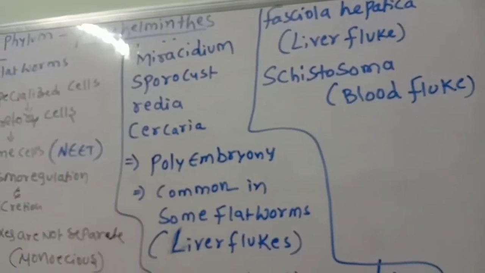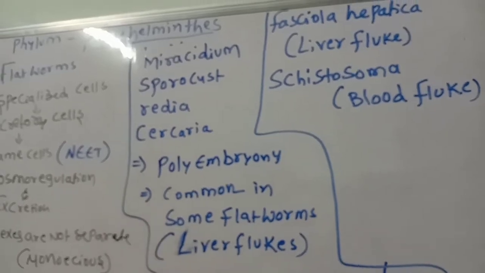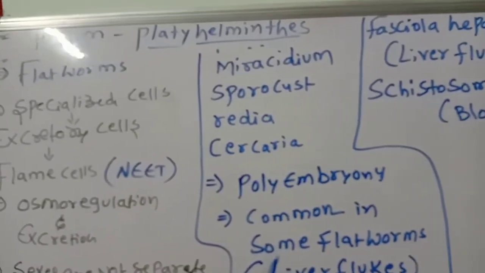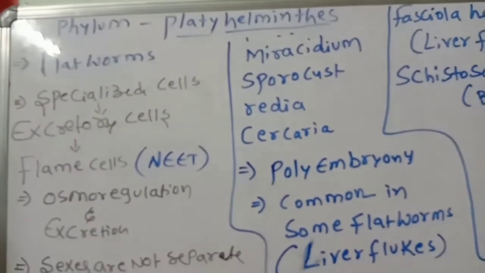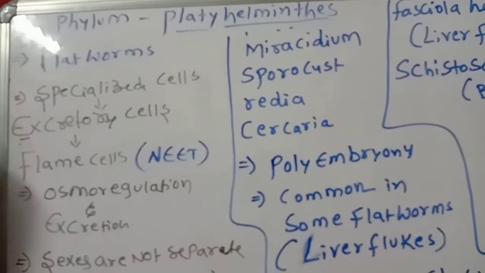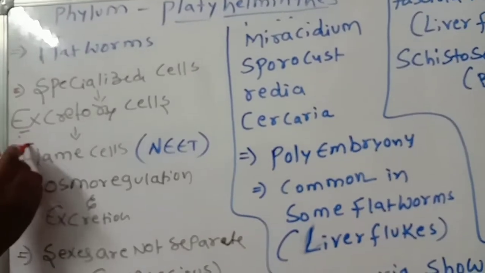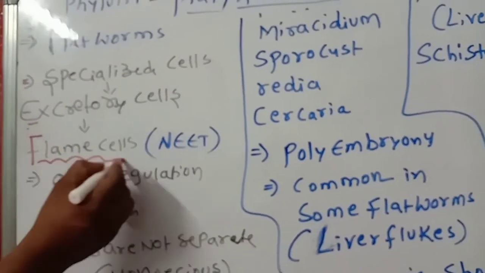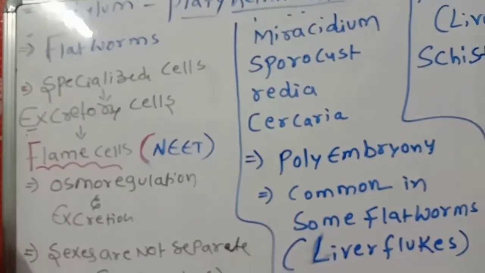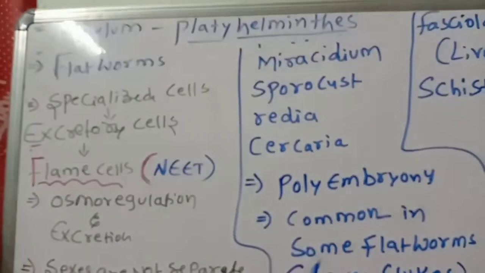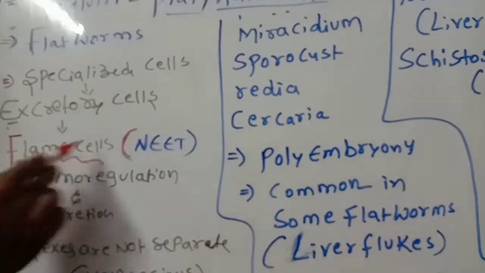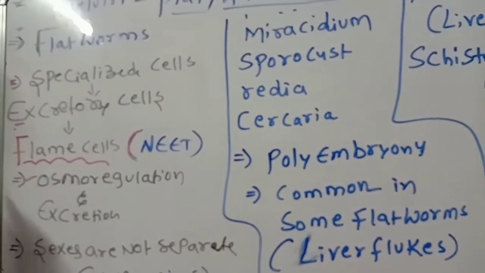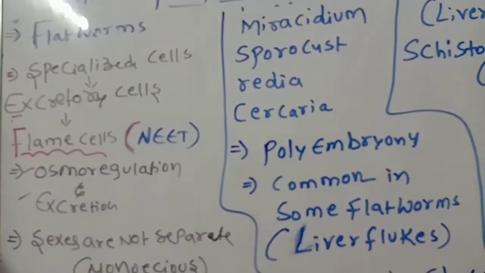Children, observe very carefully what we are discussing. The phylum Platyhelminthes, also called flatworms. They have specialized cells for excretion, also called excretory cells. Those cells are called flame cells. This is a neat bit. What are the excretory cells of the Platyhelminthes? Flame cells. These flame cells are helpful for osmoregulation and excretion.